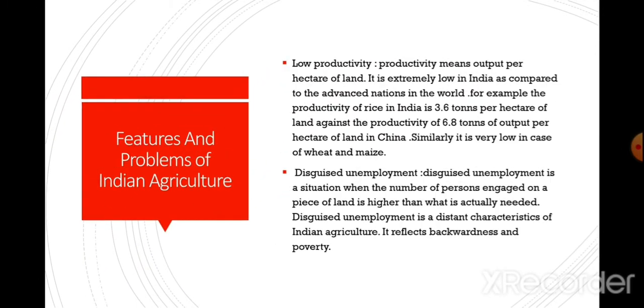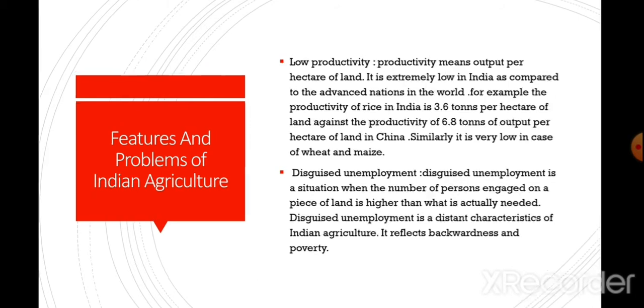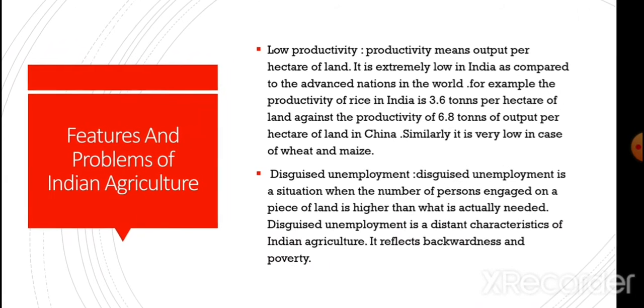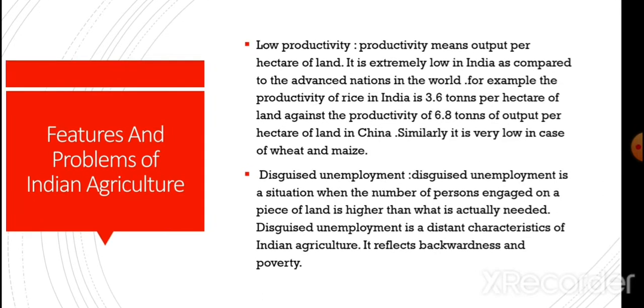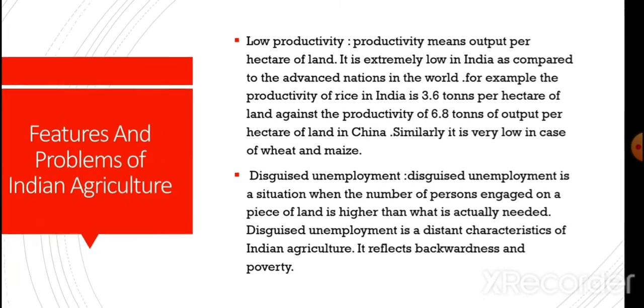Next topic: features and problems of Indian agriculture. The very first feature as well as problem of Indian agriculture is low productivity. Now, what about productivity? Productivity means output per hectare of land. It is extremely low in India as compared to the advanced nations in the world.